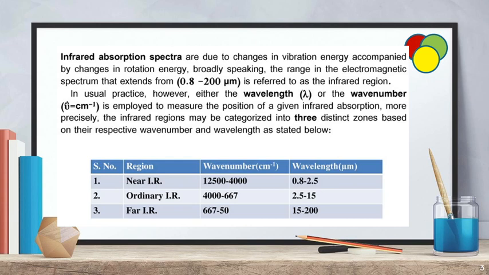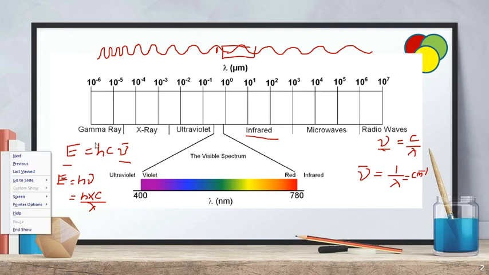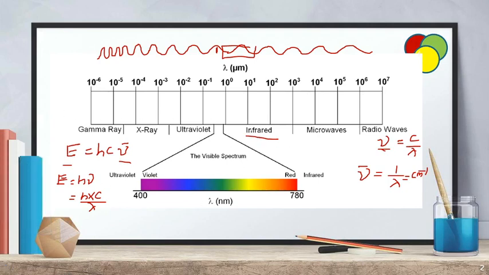If there is a change in vibrational energy, automatically there must be a change in rotational energy also, because when you provide infrared radiation, it interacts with the matter and is highly energetic. Infrared radiation is highly energetic compared to the next regions, the microwave region and the radio wave region.